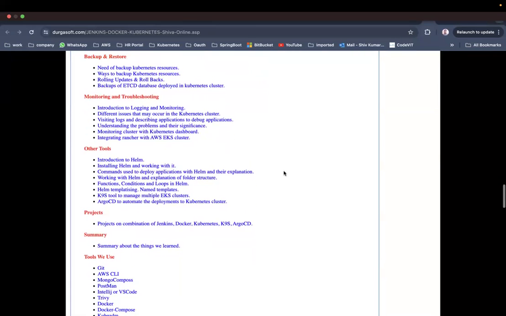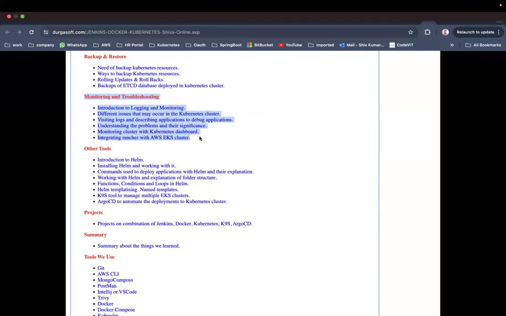Okay, now backup and restore: need of backup of Kubernetes resources, ways to backup Kubernetes resources, rolling updates and rollbacks, backup of the etcd database deployed in the Kubernetes cluster. Actually, all these things we are going to see.